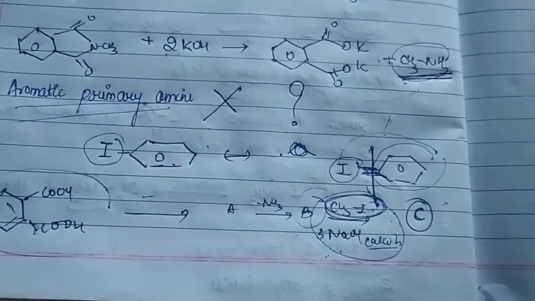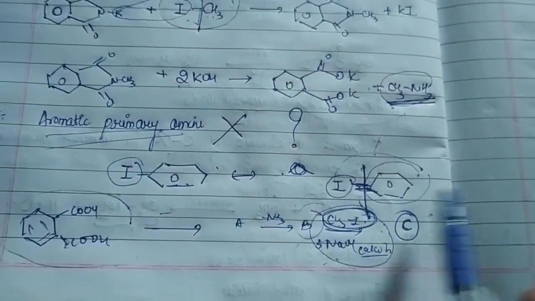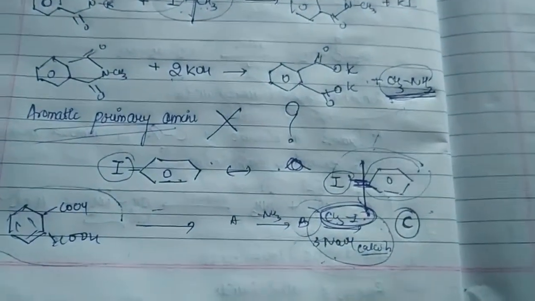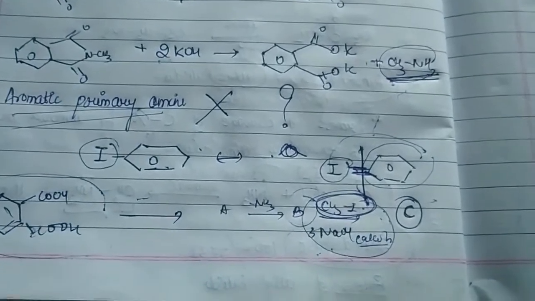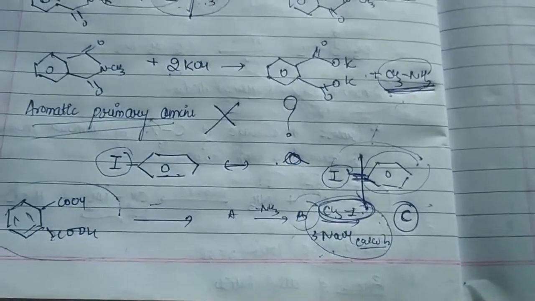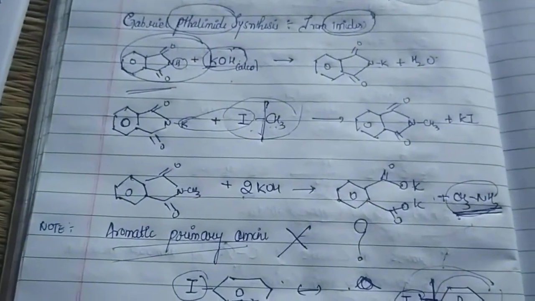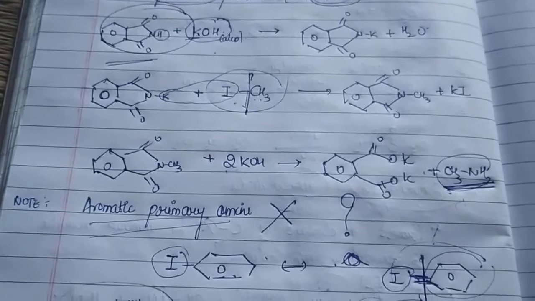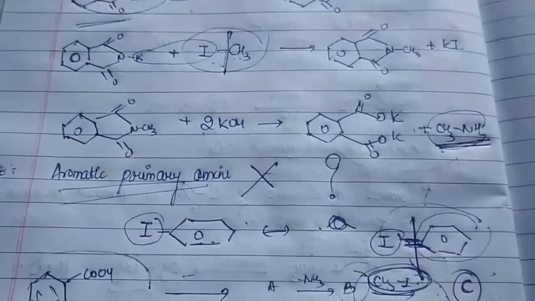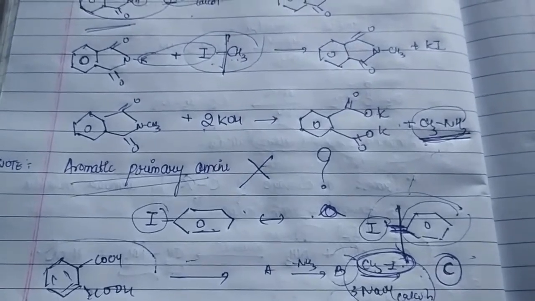Why is it so? The only reason is that you have a double bond characteristic between your benzene and the respective halides in haloarenes, which we have studied. In order to break this, we require a large amount of energy, which is not available in your Gabriel phthalimide synthesis. So the only available alkyl halide will be an aliphatic alkyl halide, and the final product will also be an aliphatic primary amine. Is that clear?